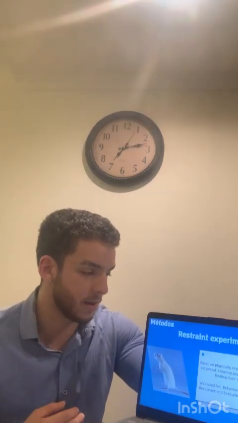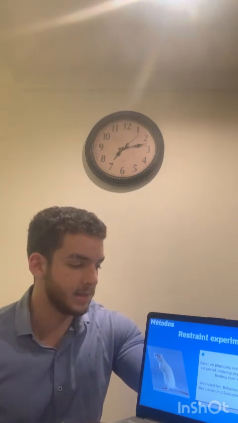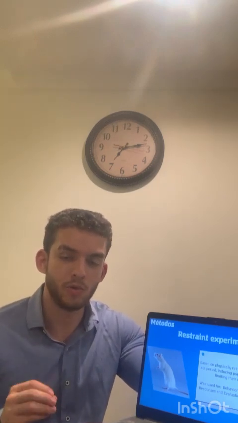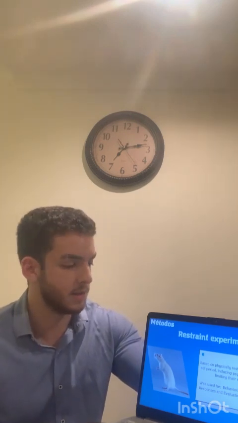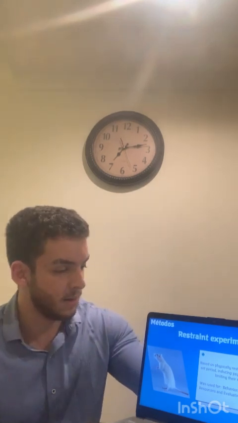Another test that was used for this experiment is called the restraint experiment. As the name implies, it is based on physically restraining animals for a set period of time, inducing psychological stress. And as we can tell in this experiment, stress is really important because it plays a huge, crucial part in depression and hepatic steatosis. It was made for two main reasons: for behavioral and psychological responses, and also for evaluating gene expression, which was also the goal of the PCR test.